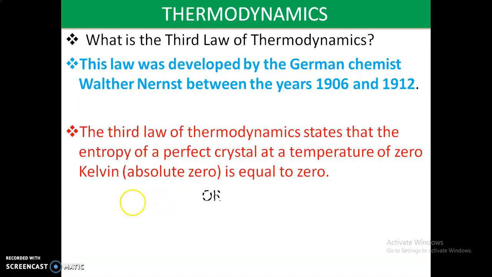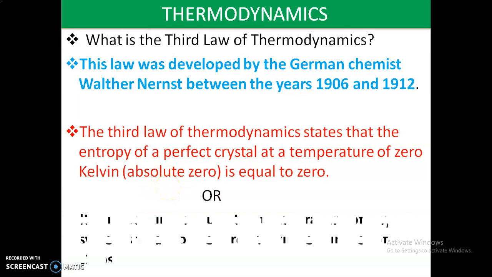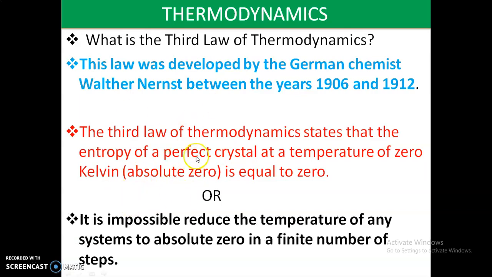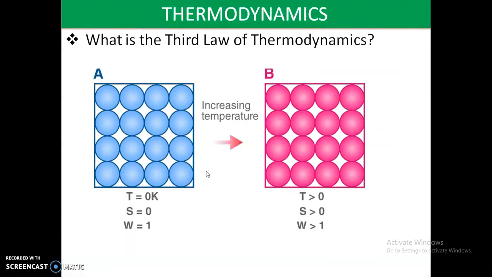Once again, listen: the entropy of a perfect crystal at a temperature of 0 Kelvin is equal to 0. Or we can define it in another way: it is impossible to reduce the temperature of any system to absolute zero in a finite number of steps. These are the statements of the third law of thermodynamics.